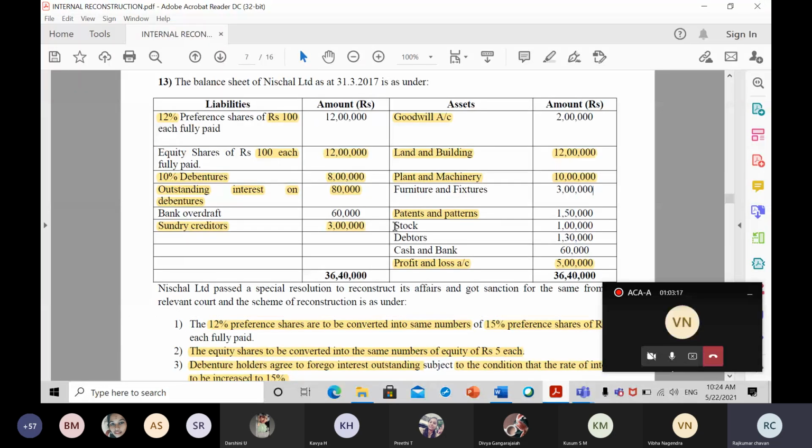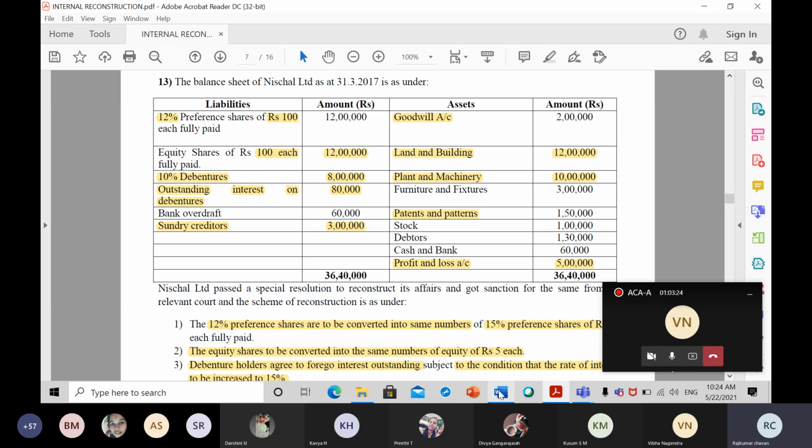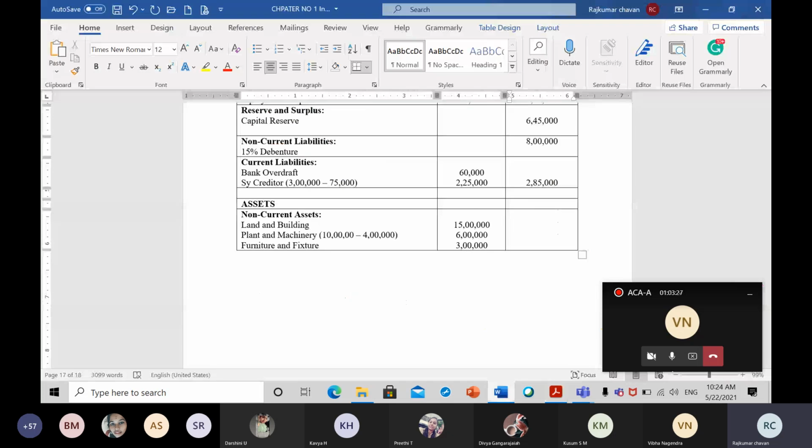Now let us move on to the next one. Okay, so I think stock, debtors and cash are there. Patent we have written off, profit and loss also we have written off. So all the non-current assets have been written in the balance sheet already. Now if you take the total, it will come to rupees how much? 24 lakh rupees, correct. Okay, so I hope everyone is getting the same total. Yes, sir.